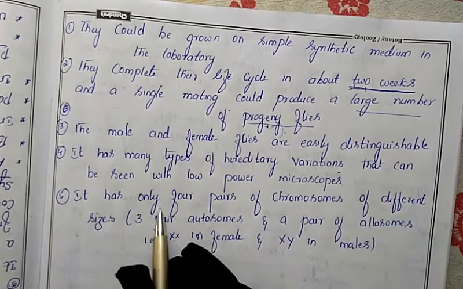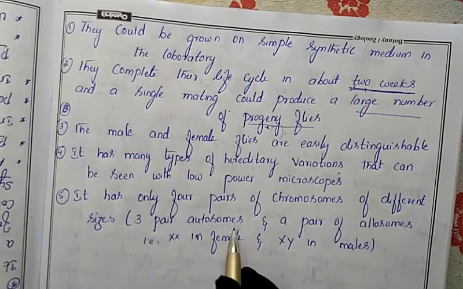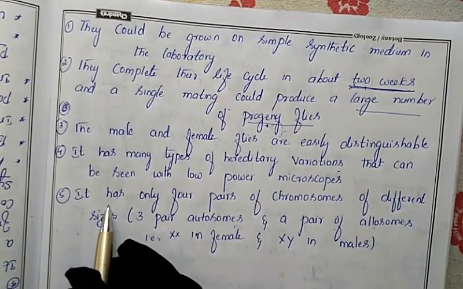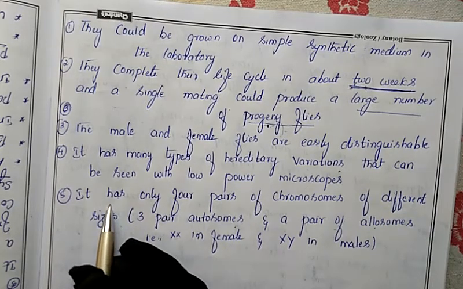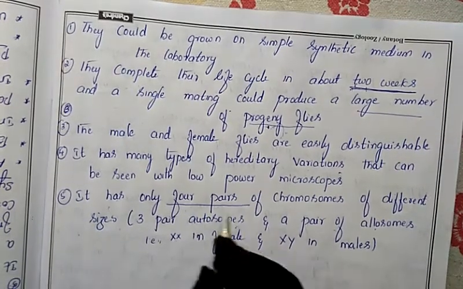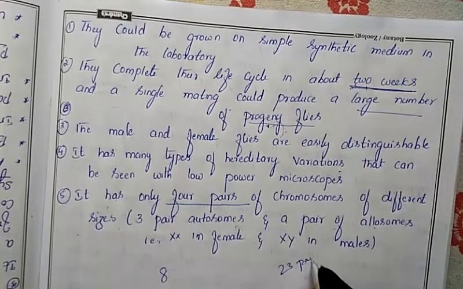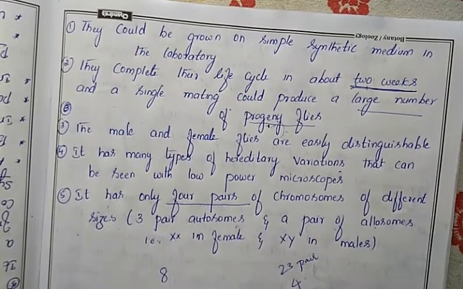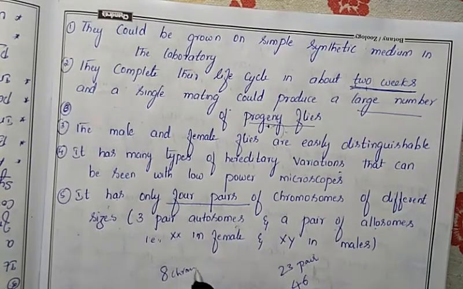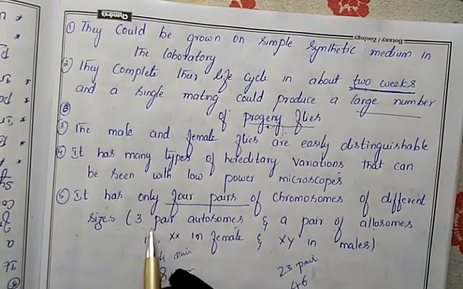Next, it has only 4 pairs of chromosomes of different size, that is, 3 pairs of autosomes and a pair of allosomes. Every organism has its own set of chromosomes. In Drosophila, 4 pairs of chromosomes are present, which means 8 chromosomes. In our body, 23 pairs are present, which means 46 chromosomes. In Drosophila, 8 chromosomes are present, that is 4 pairs, and the pairs are different in size.